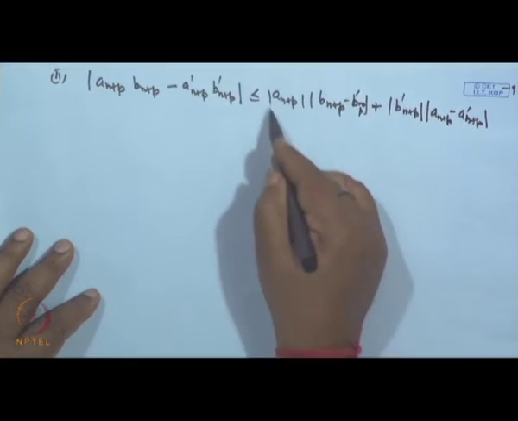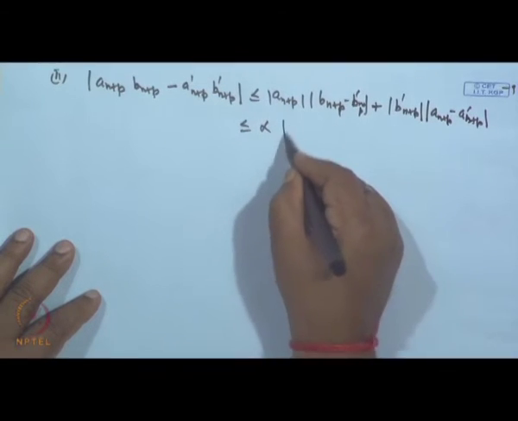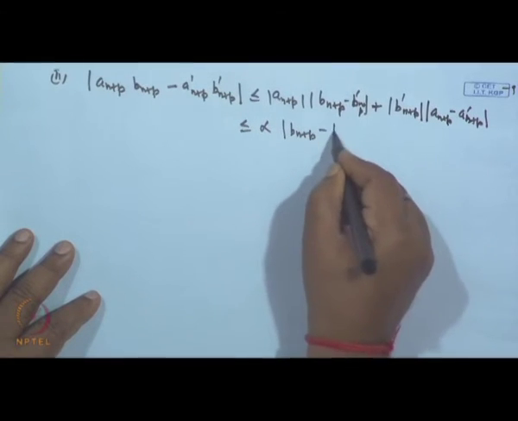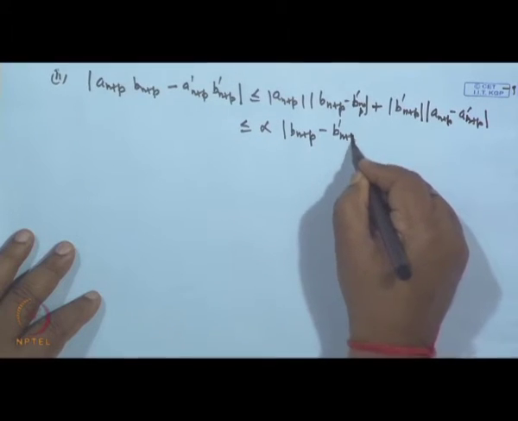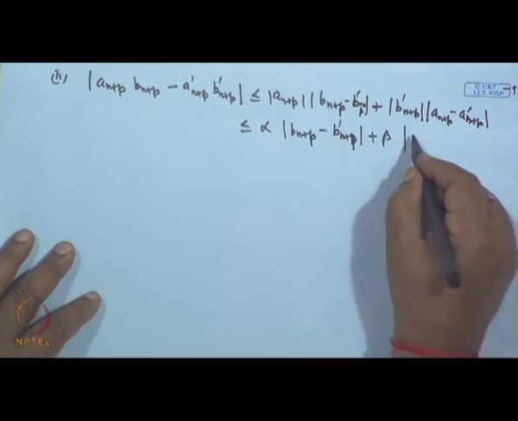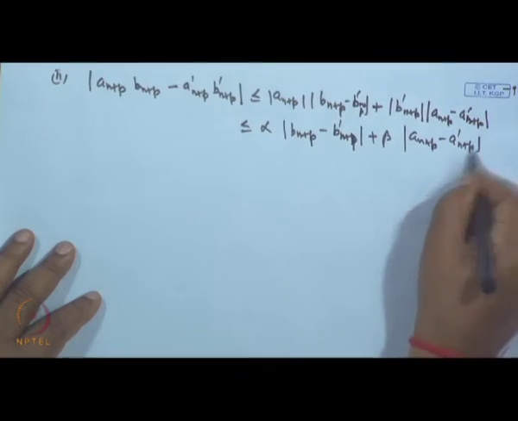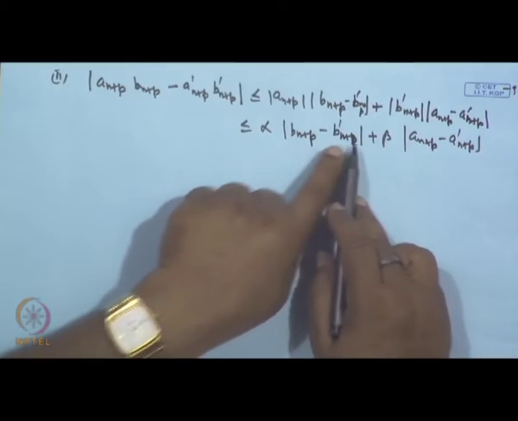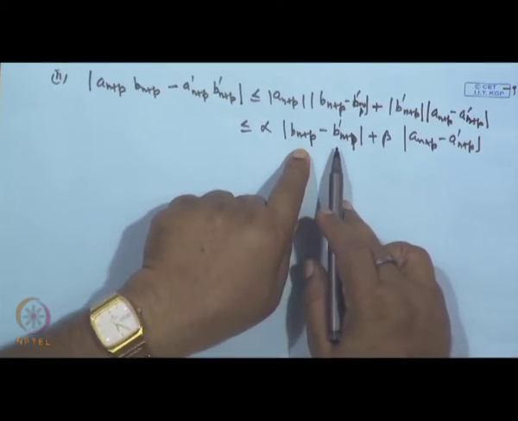Now, again these are bounded because these are convergent sequences. So this is less than or equal to alpha into mod of b n plus p minus b dash n plus p, and beta mod of a n plus p minus a dash n plus p. Now, again b n and b dash n represent the same number, so it can be made as small as we please.